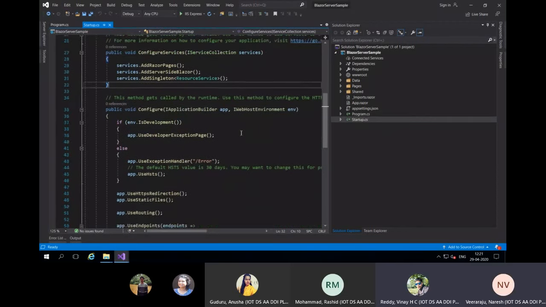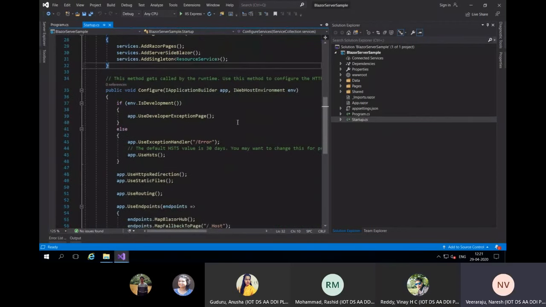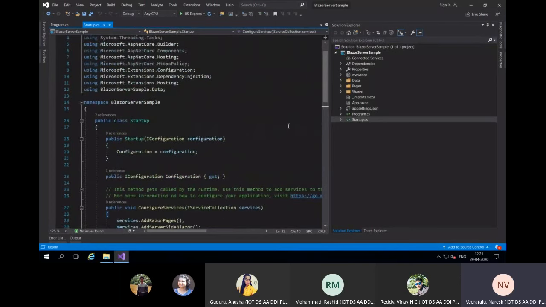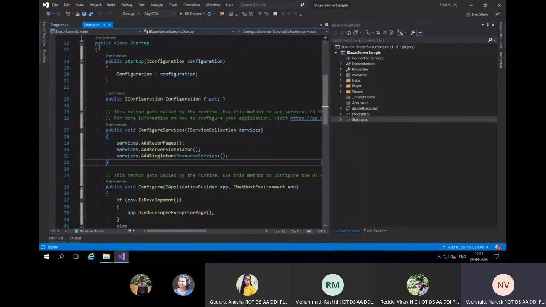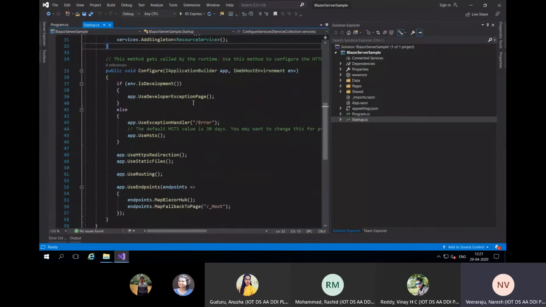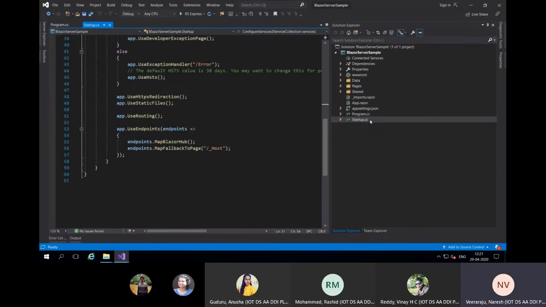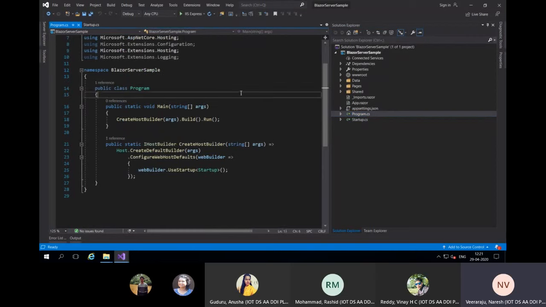As we saw, there's no need to get scared, because once you create the Blazor server application, all of this is already created for you. This class is created, all the configurations, everything. The only line I added is this line. Everything is created and done, and if you run the app, it will work.